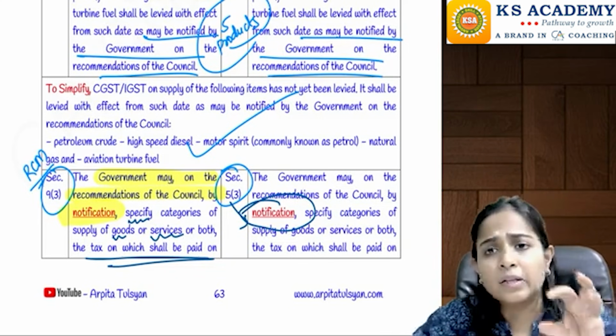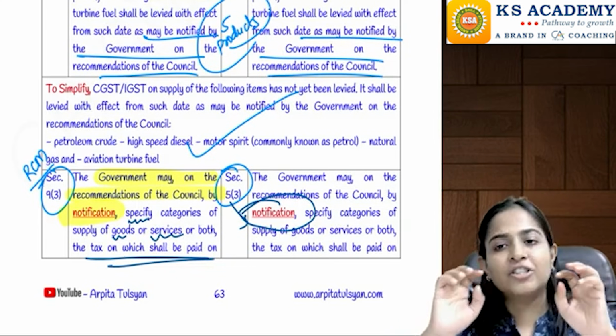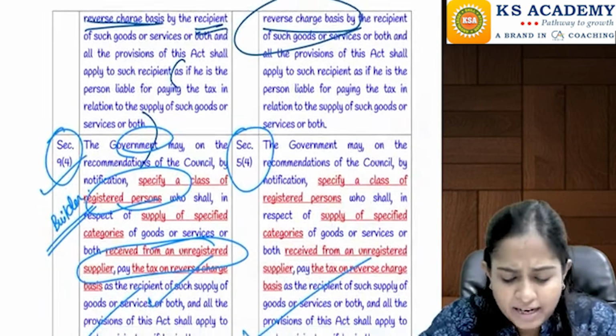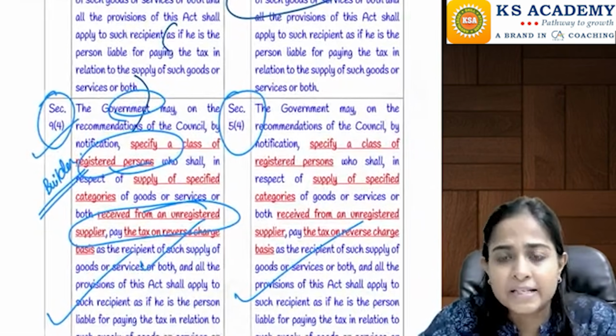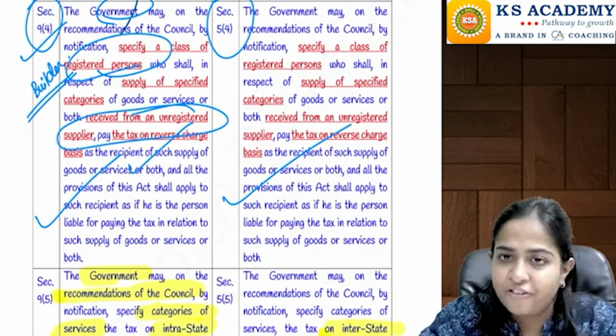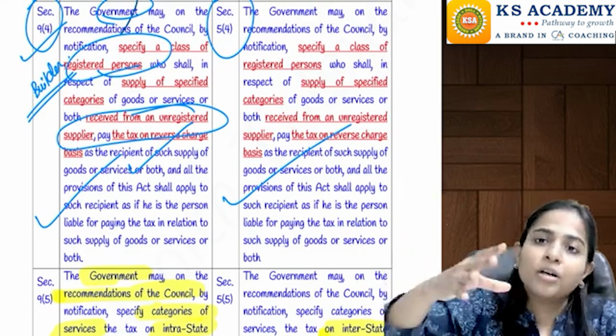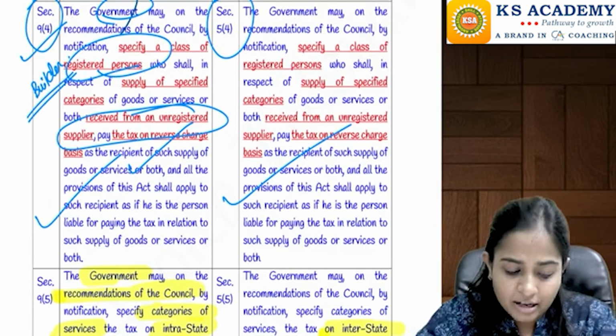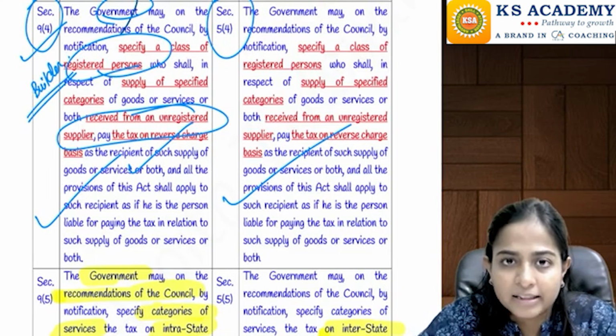So there will be certain goods and certain services which the central government will notify after taking the recommendation from the GST Council, and on such goods reverse charge mechanism will be applicable. That has been notified by way of a notification, and the power to put reverse charge mechanism on the same is given by section number 9.3 and section number 5.3. I hope I am clear till here.